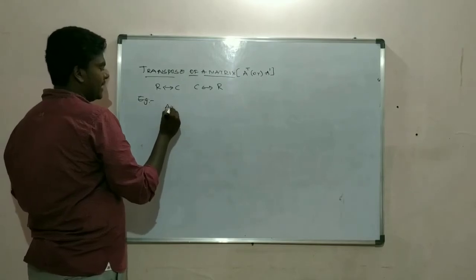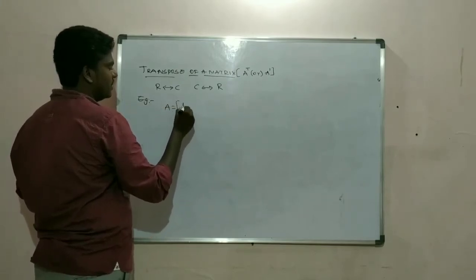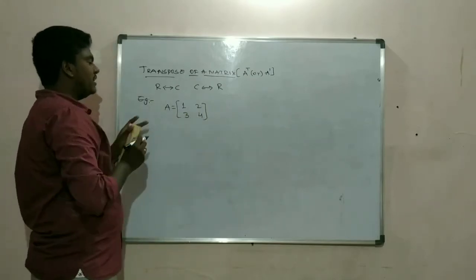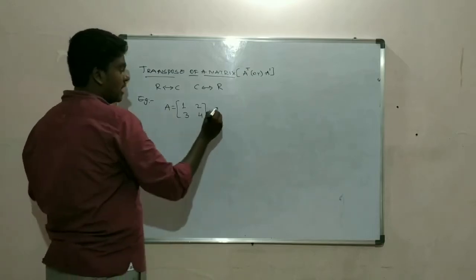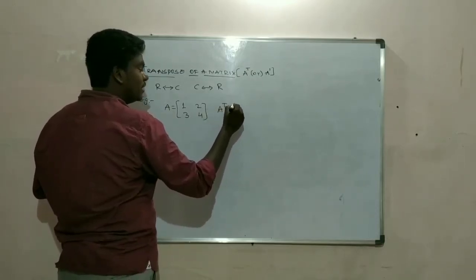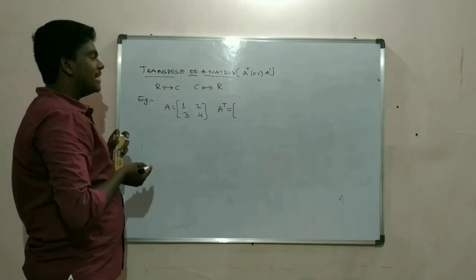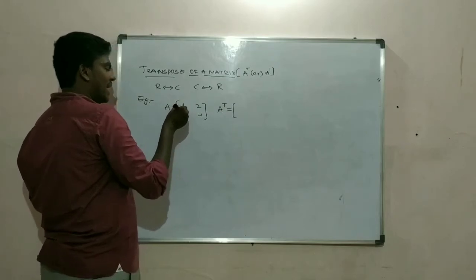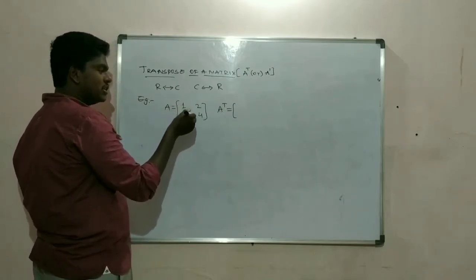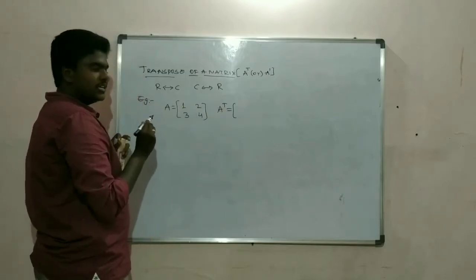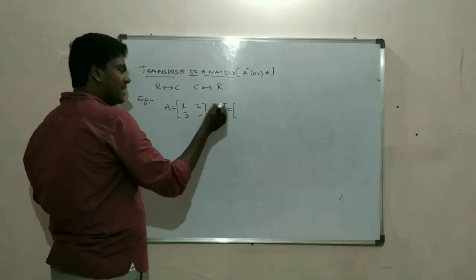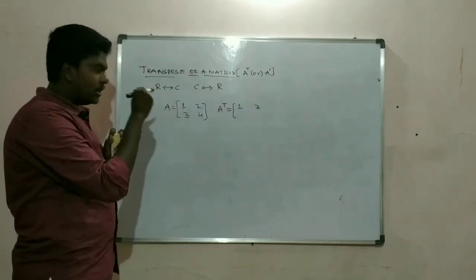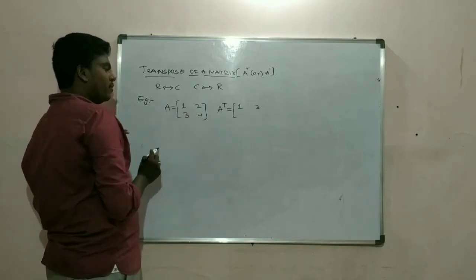For example, matrix A is given like this: 1, 2, 3 and 4. If you are asked to find the transpose of this matrix, I will write it like this. Rows are converted into columns and columns into rows. 1 and 3 are a column of this matrix, so in the transpose matrix it will become a row. So 1, 3. Then 2 and 4 is a column here.